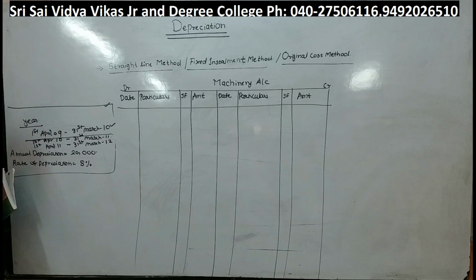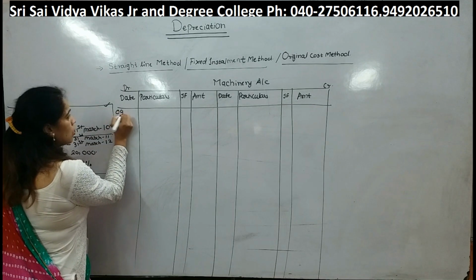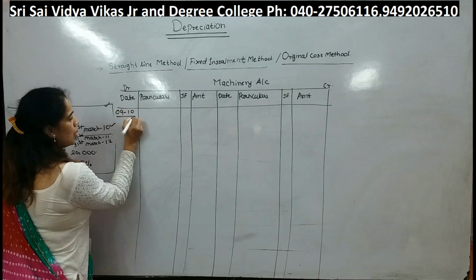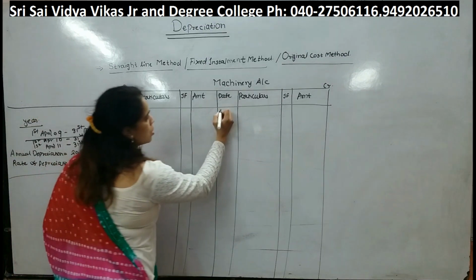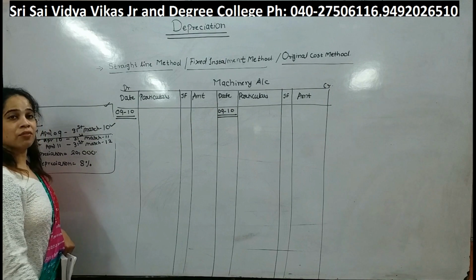Okay. See, understand students, we know that we do have 2 types of years. One is a financial year and another is a calendar year. Calendar year will start in the month of January and it will end on 31st December. Whereas financial year will start on 1st April and it will end on 31st March every year. So we need to see which year we are following. Here we are following calendar year. Okay. So first year is starting in the year 2009 and it will end in the year 2010. So first year will be 2009-2010. This is going to be our first year.